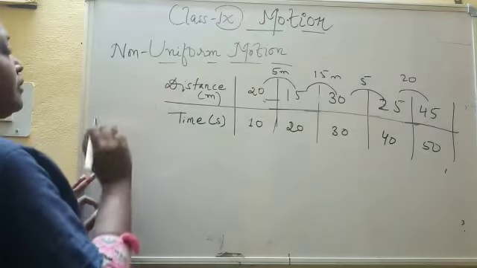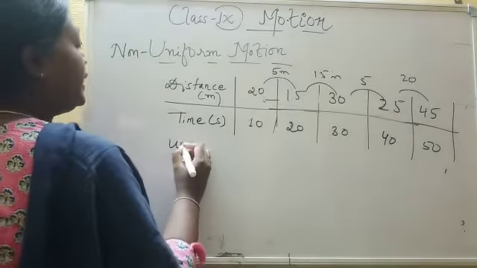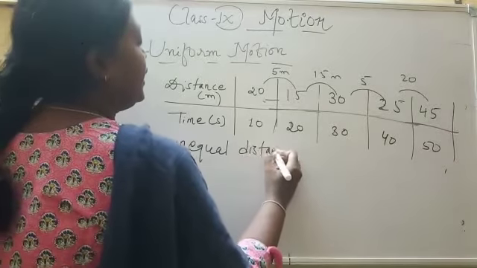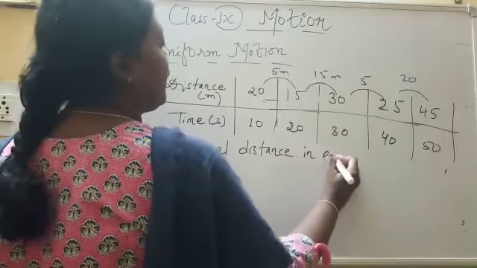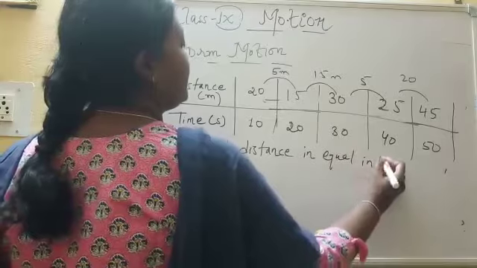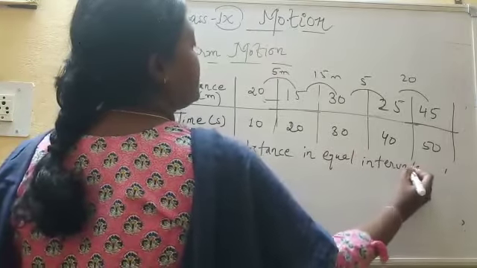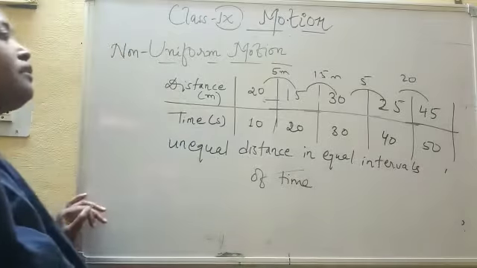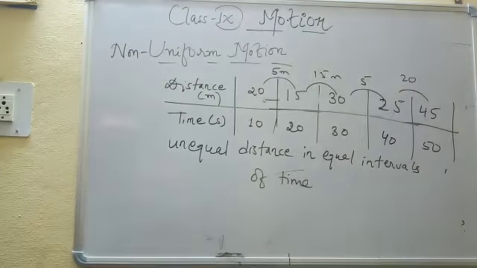How is non-uniform motion defined? Unequal distance in equal intervals of time is known as non-uniform motion. You can take the reverse case also.